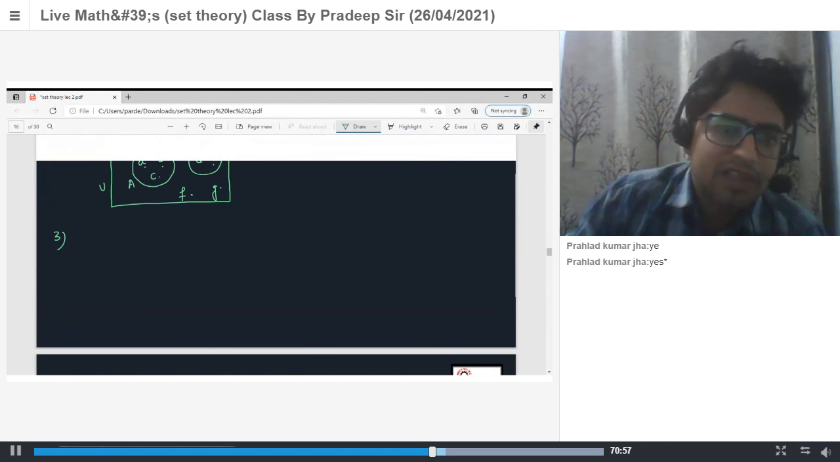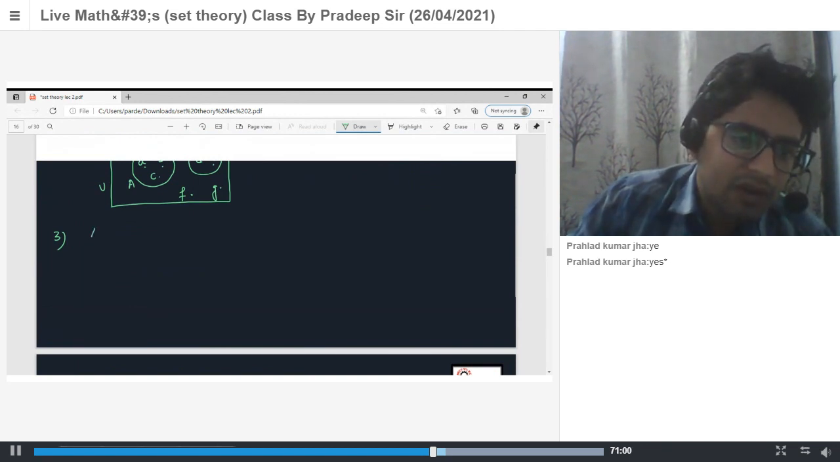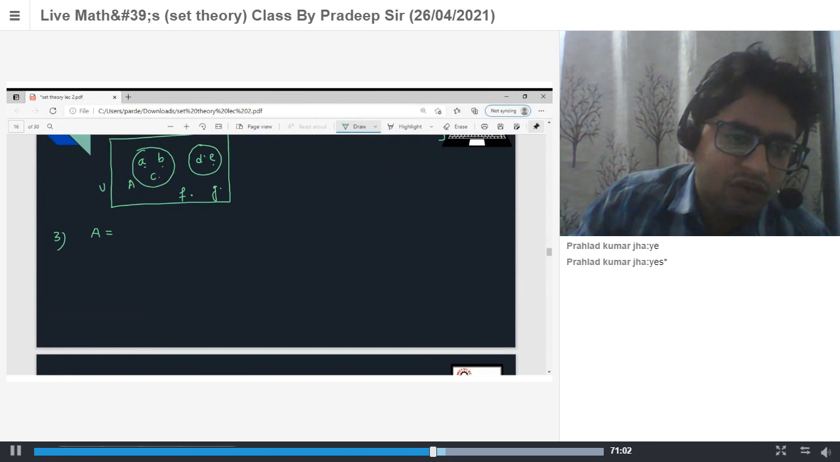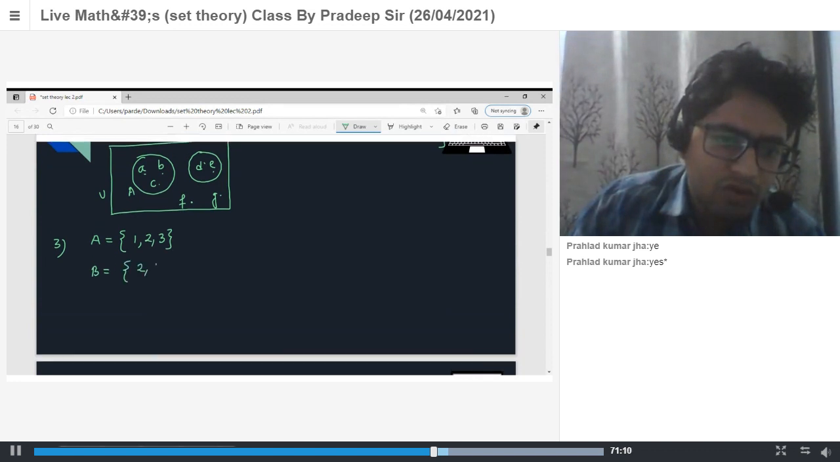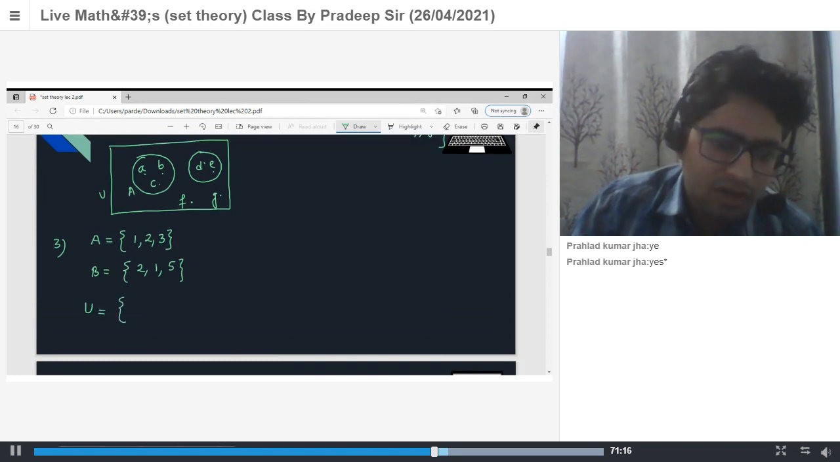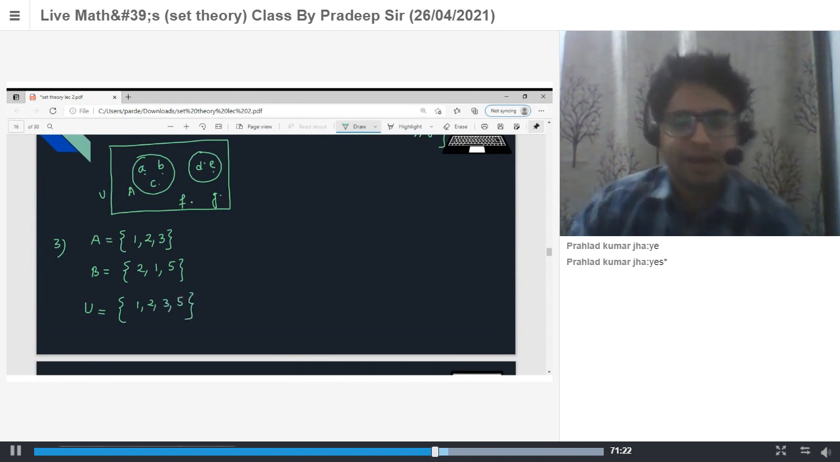Okay, last situation. Let's say we have A equal to 1, 2, 3, and let's say B equal to 2, 1, 5, and your universal set is 1, 2, 3, 5. So what will be the Venn diagram?